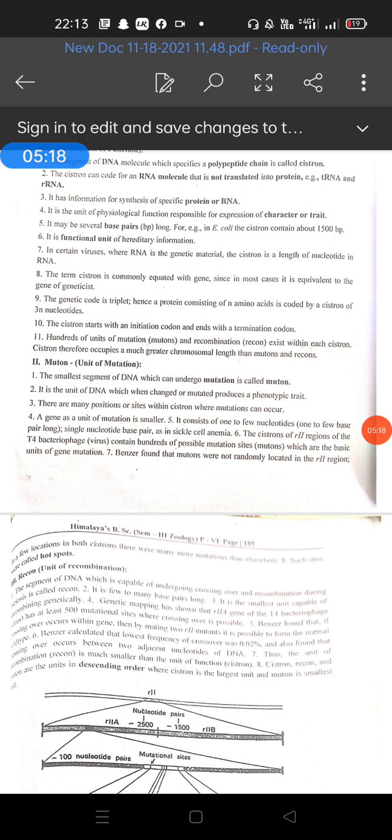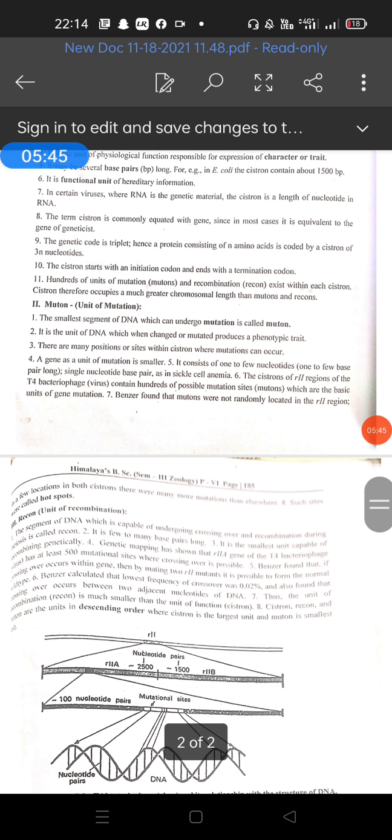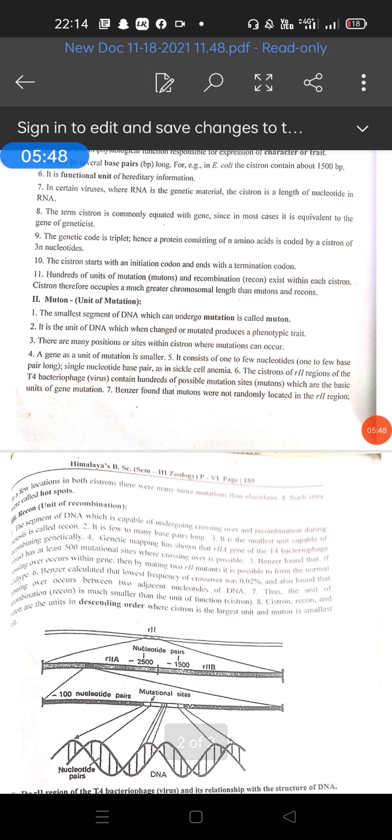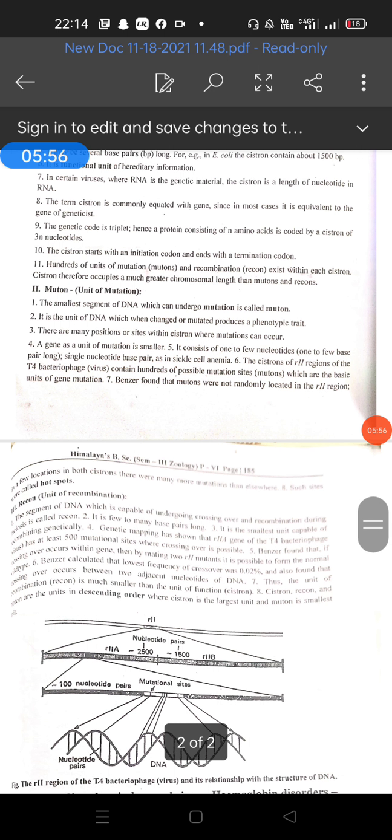There are many positions or sites within a cistron where mutations can occur. The gene as a unit of mutation is smaller; it consists of one to a few nucleotides, a single nucleotide base pair in the case of the disease sickle cell anemia. The cistron regions of the T4 bacteriophages contain hundreds of possible mutation sites, the mutons, which are the basic units of gene mutation. Zimmer and Windsor proposed that mutons were not randomly located; in a few locations in both cistrons there were many more mutations.